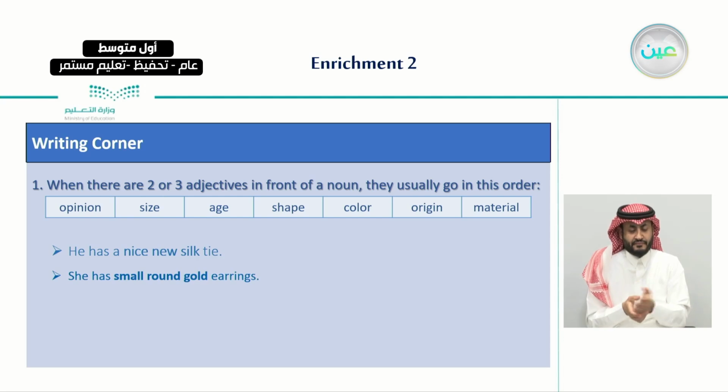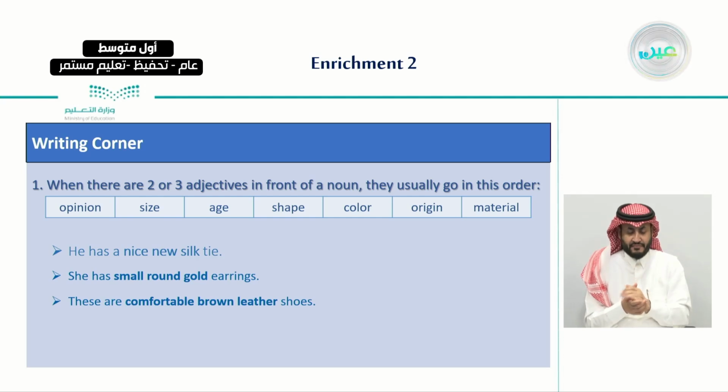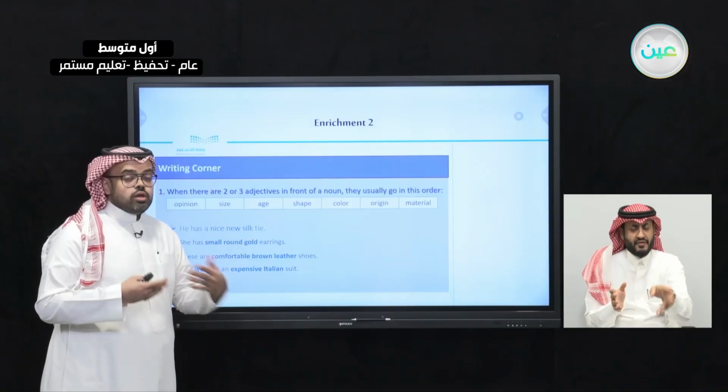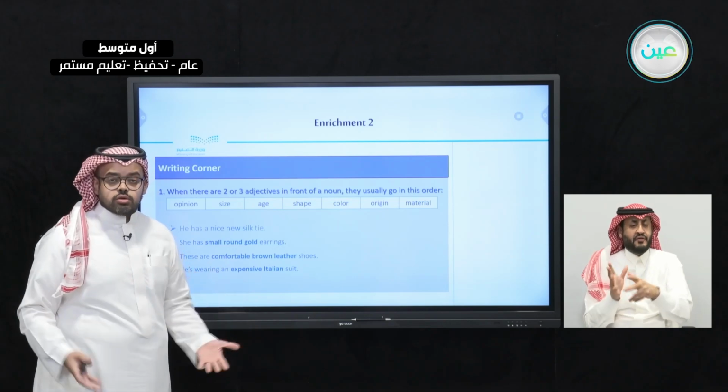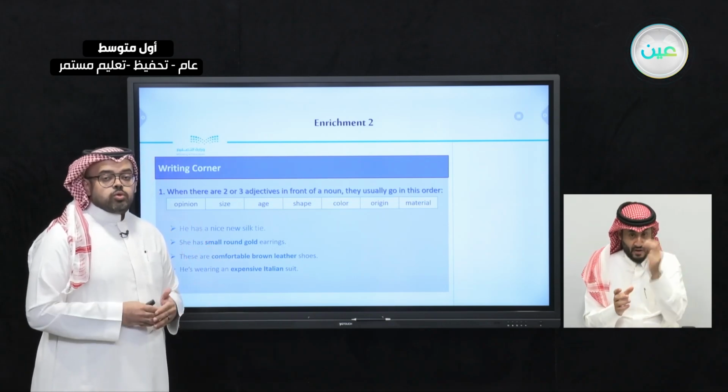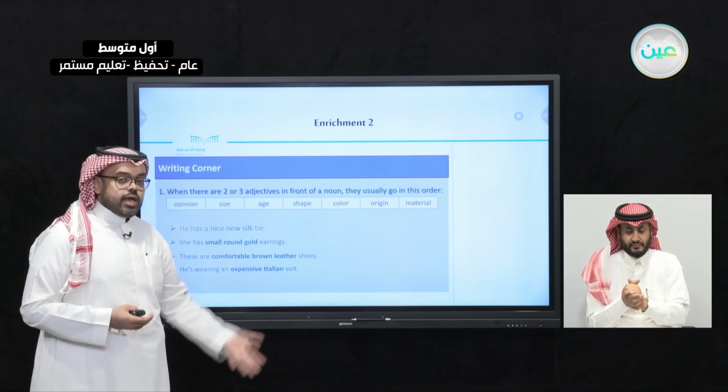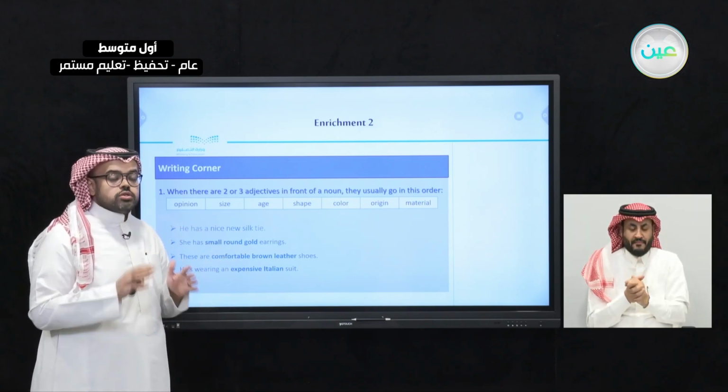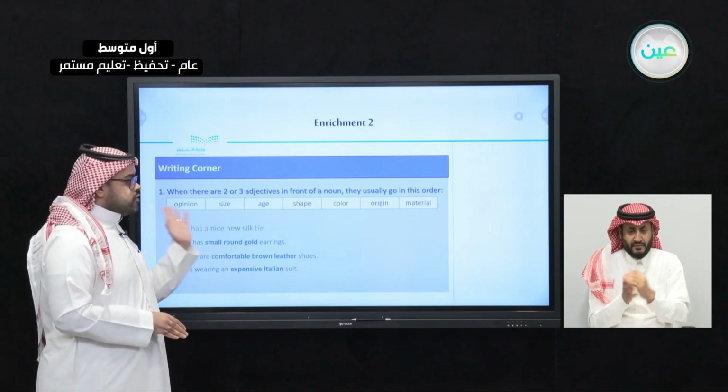We also gave further examples when we said she has small round gold earrings, and these are comfortable brown leather shoes. We gave another example: he is wearing an expensive Italian suit. So these were the examples. When you are describing a piece of clothing with more than one adjective, it's very important that they follow this order.